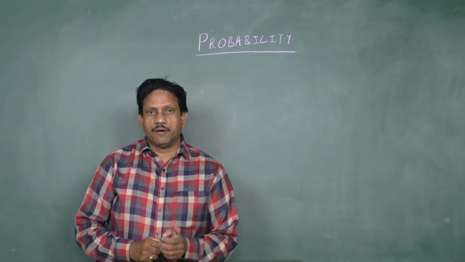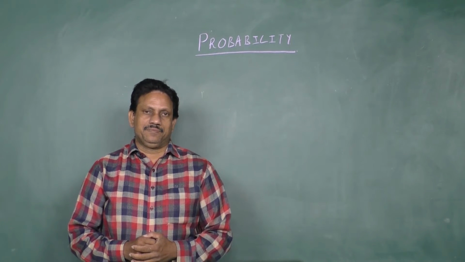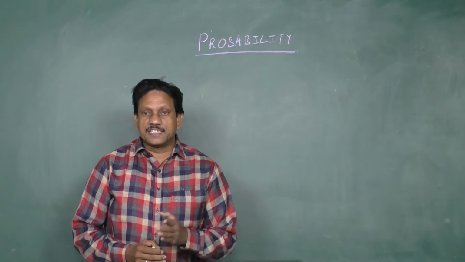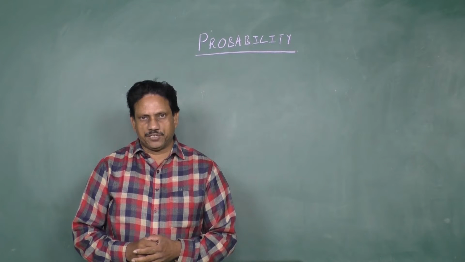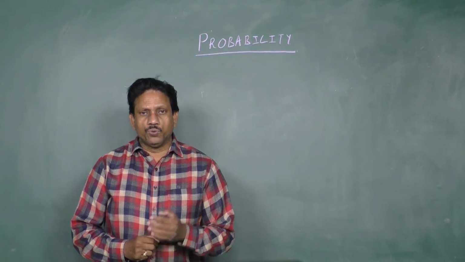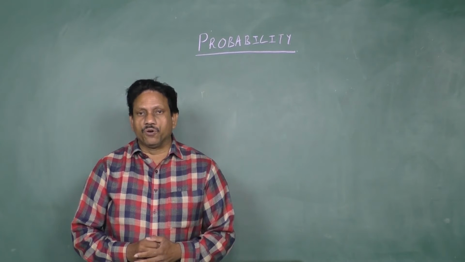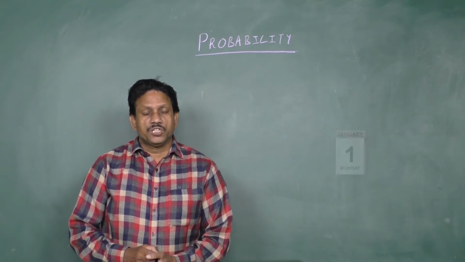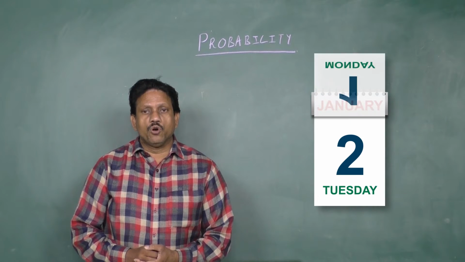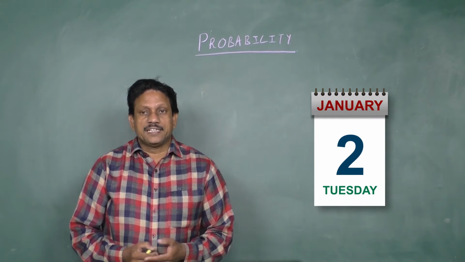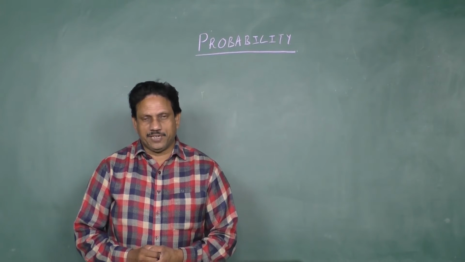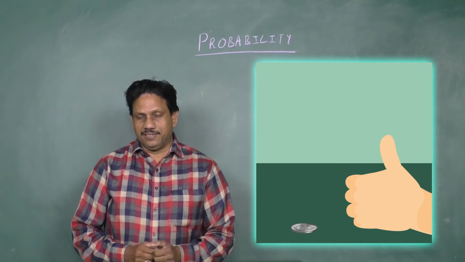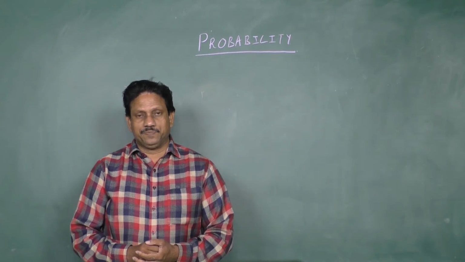The second one is random experiment. An experiment whose outcome can't be predicted with certainty is called a random experiment. An experiment whose outcome can be told beforehand is not a random experiment. Example: if today is Monday, tomorrow has to be Tuesday, it is certain, so it is not a random experiment. Tossing a fair coin can result in head or tail, so it is a random experiment.